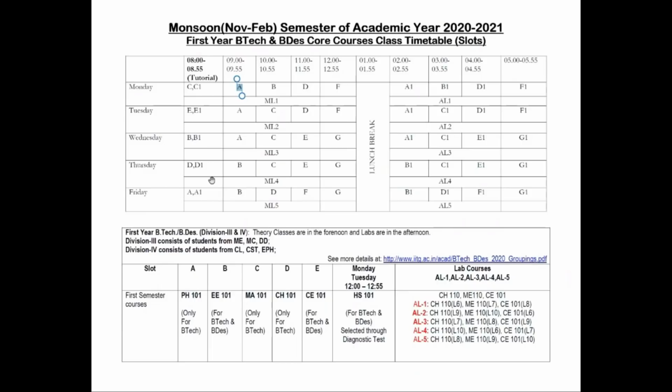Now you see here A1R group. That means all PH 101 students will take the tutorial for problem solving in the morning 8 to 8:55 on Friday. Similarly, you will do it on Thursday morning 8 to 8:55 for the D slot, which is CH 101.